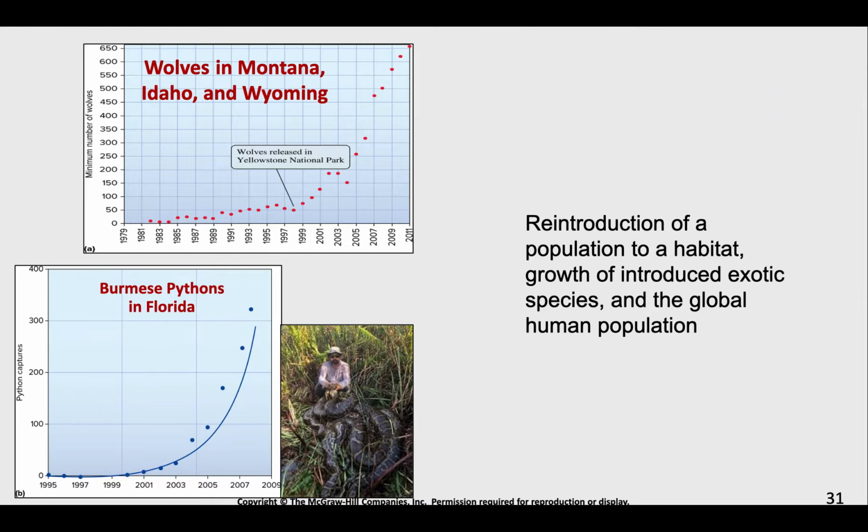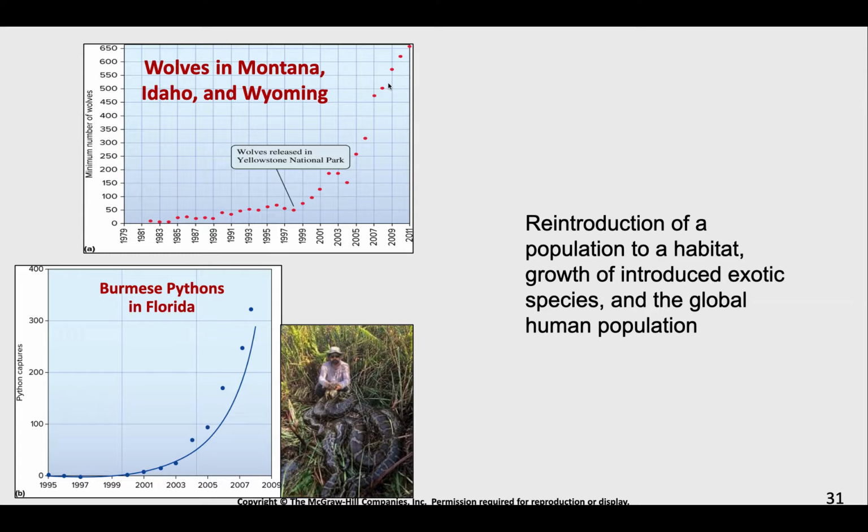Now we see exponential growth happening a lot of times when we're reintroducing a species. A good example of that are wolves that were introduced into Yellowstone. Once we introduced them, they had plenty of resources available to them. Resources were not limiting. We have seen exponential growth in their population over time. So far, resources are not limiting that population's growth.